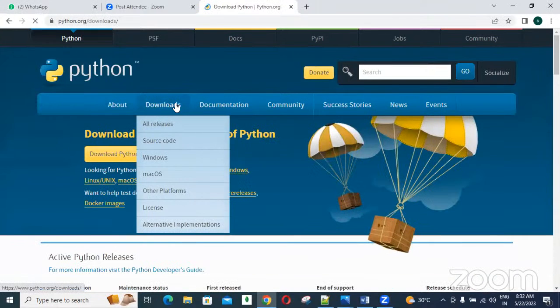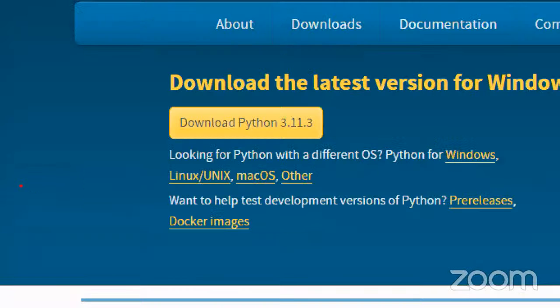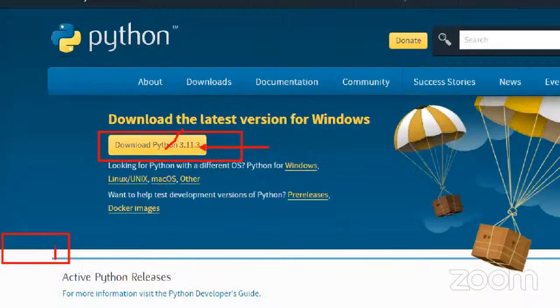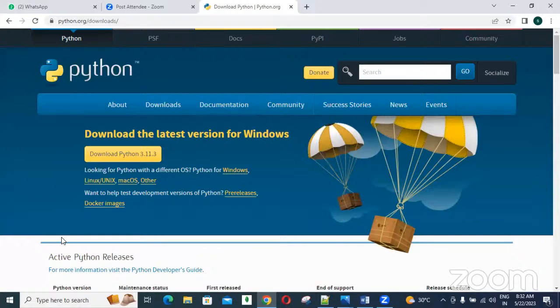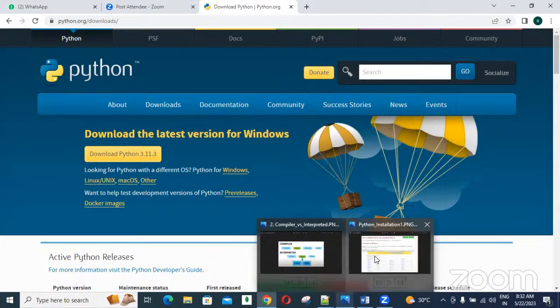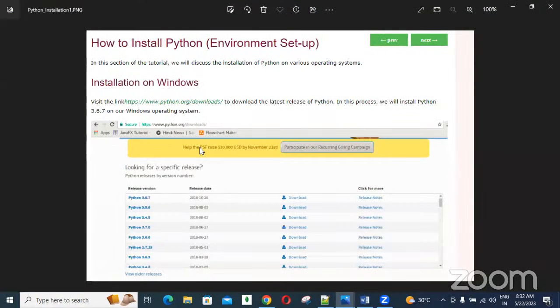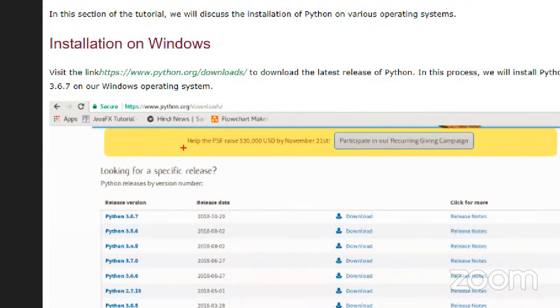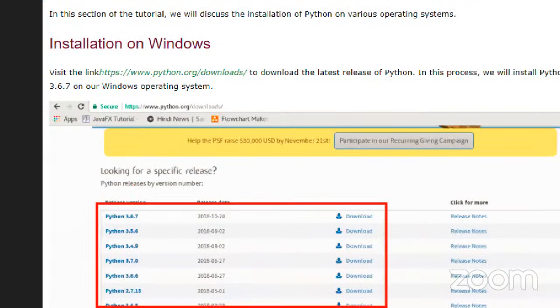Here, under downloads, after clicking, the latest version is there. You can click here and download it. Whenever we click, one executable file, an .exe file, gets downloaded. Go to the download location, double click on it, and by following next, we can install it, guys. I will show you some screens and share these screens also, guys.